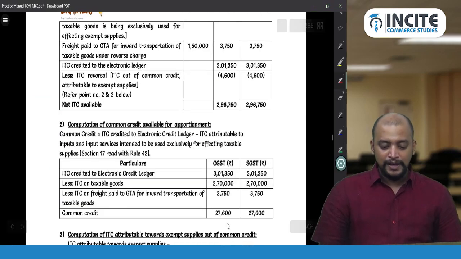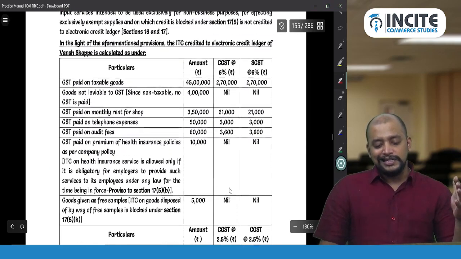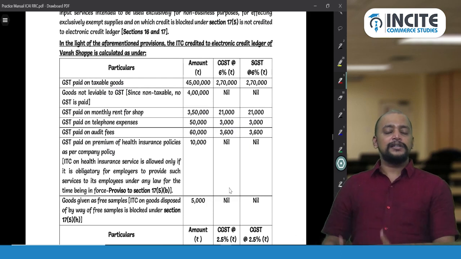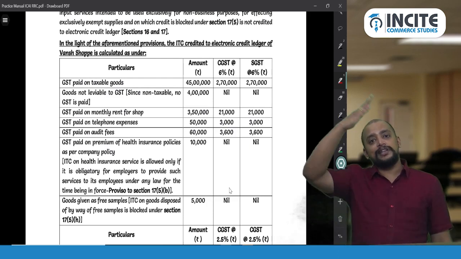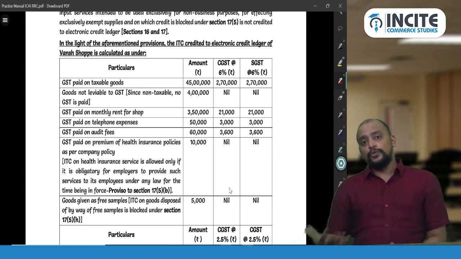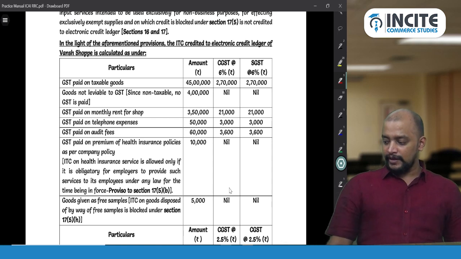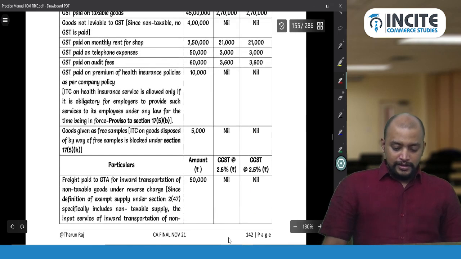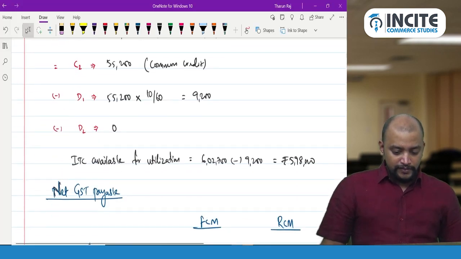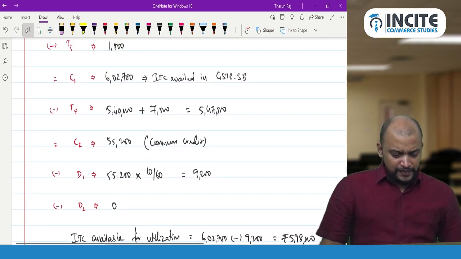Yes, pakka. Only thing, it is done on a CGST, SGST separately, because see in exam, if you have that much of space available, you do that, or directly you can do, and finally you can segregate and show. Okay. So I did a mistake somewhere.